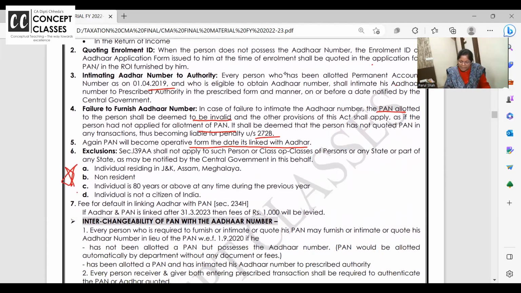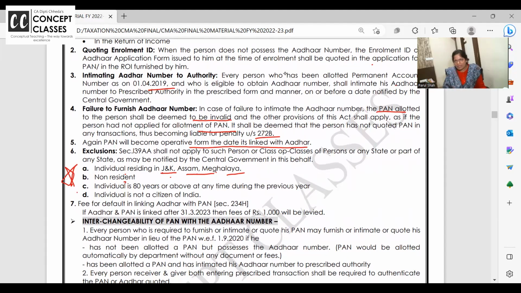Aadhaar is not mandatory in the following cases. Individuals residing in Jammu and Kashmir. You know now Jammu and Kashmir and Leh Ladakh have been separated. Northeastern states, Assam, Meghalaya. Here it is very difficult to even have Aadhaar. It's not like it is not India, but these are like remote areas. So for Jammu and Kashmir, Assam, Meghalaya, it is not mandatory to give Aadhaar and PAN linking.